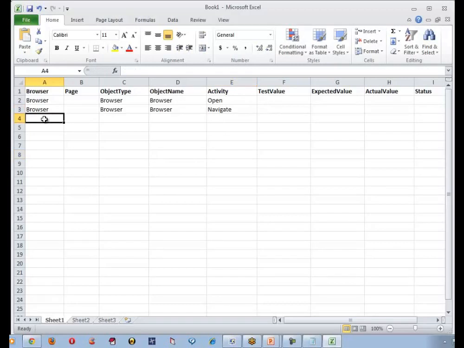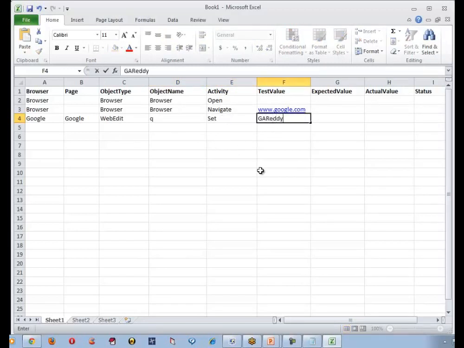Once it is done, on the browser with respect to a page, what page? Let me say when I navigate to the URL www.google.com, I'm going to get a page called Google. My page is also Google. On this page, now I want to work with one object called WebEdit. What is my object name? That object name is Q. What I want to do? I wanted to enter a string called my name.